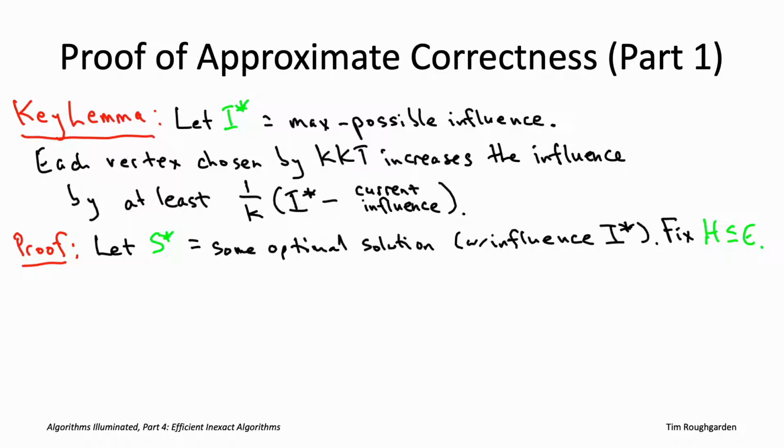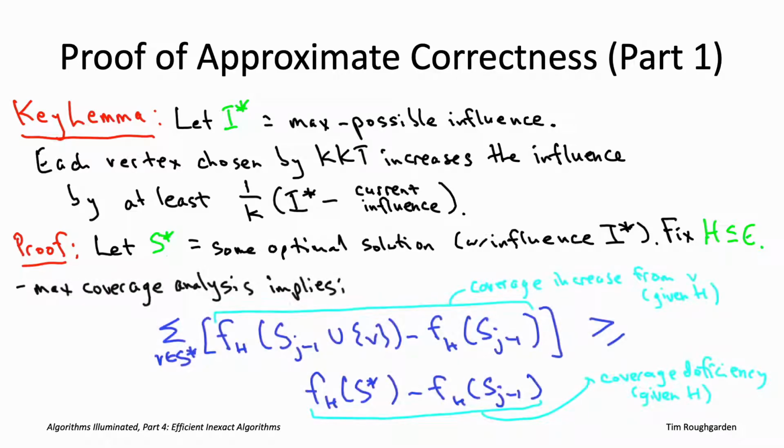Now, we worked pretty hard to prove that approximate correctness guarantee for the maximum coverage problem in that greedy algorithm. So we'd certainly like to reuse as much of that work as we can here. And if you'll recall, or if you go back to that video, in proving that approximate correctness guarantee, we had a key lemma just like this one involving the coverage rather than involving the influence. And then in proving the key lemma, we had this key claim. Okay, so this really important inequality. And this is when we were talking about the green region. One thing being bigger than the green region and the other thing being smaller than the green region.